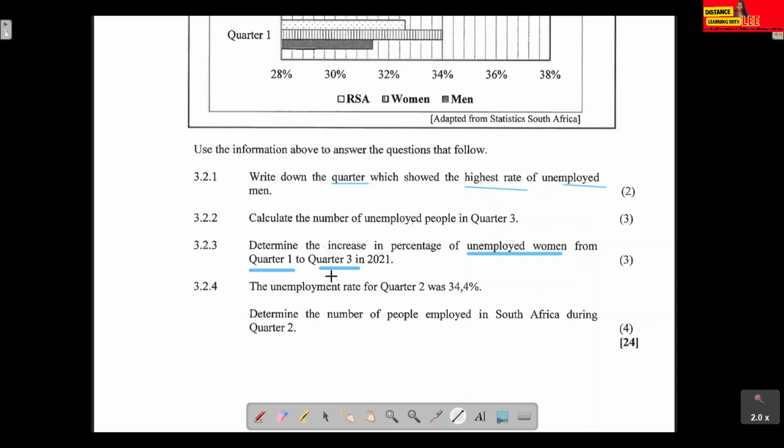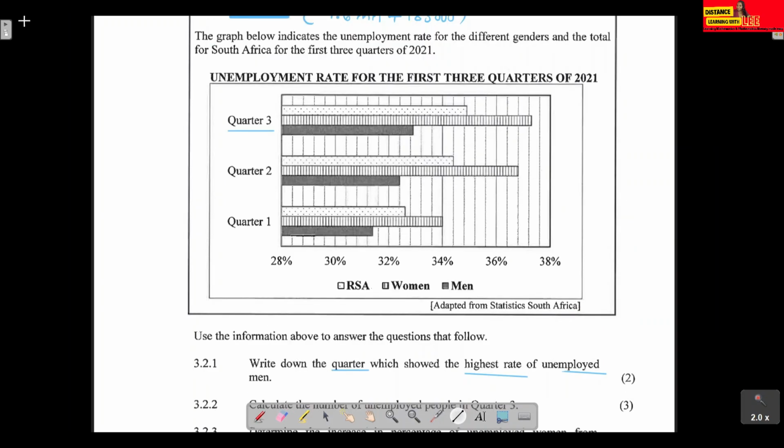Let's get that quickly. Women are represented by these vertical stripes, so we see that the percentage of unemployed women in quarter 1 is equal to 34%.